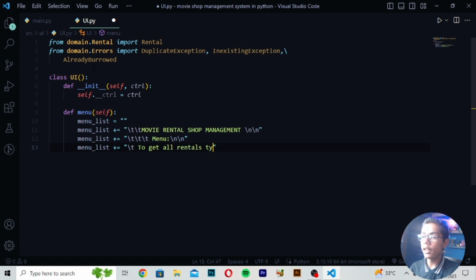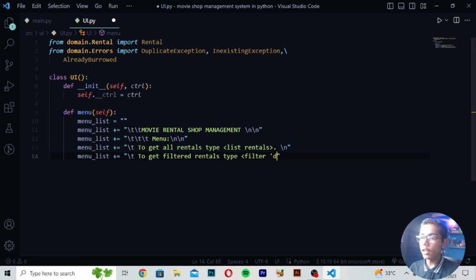Here we have to just write type list, and then you have to write here rentals. Here you have to close it, and then you have to now just write this dot and then write here backslash n here, write here menuList plus equals, then you have to just write here plus backslash t and write here to get filtered. So here I will be writing to get like this filtered, and you have to write here rentals type, then you have to just write here filter again.